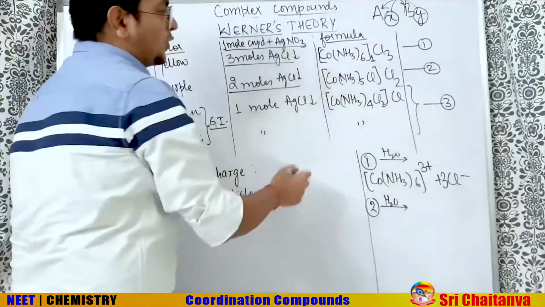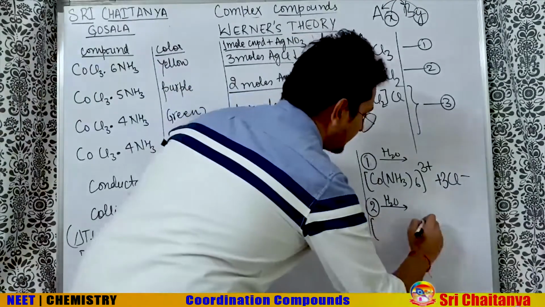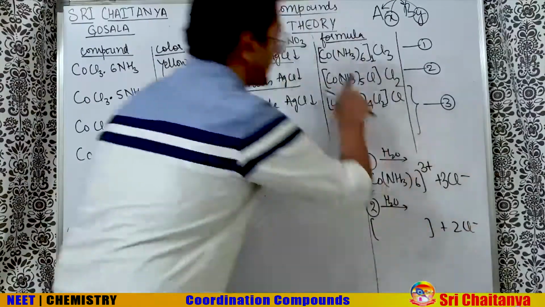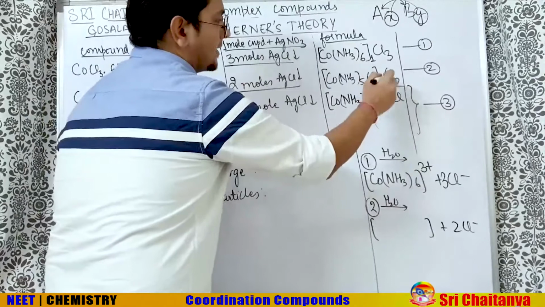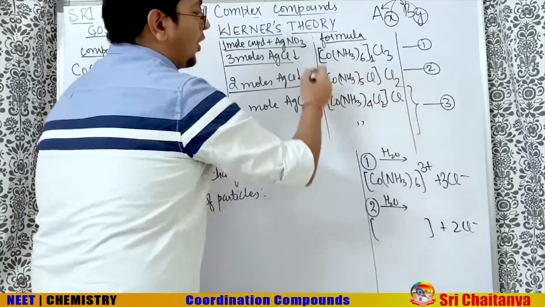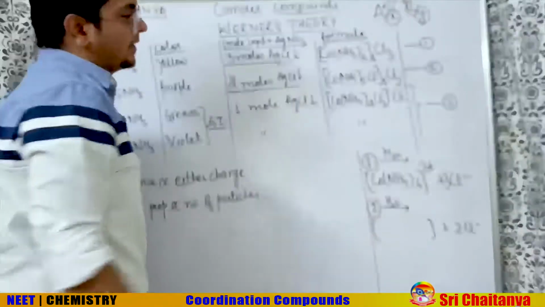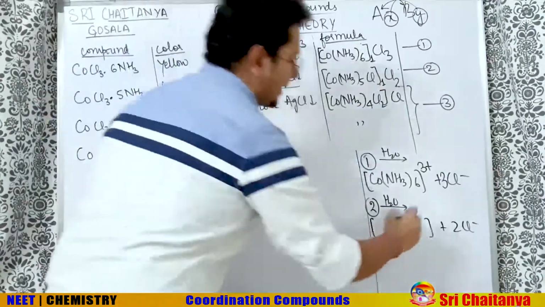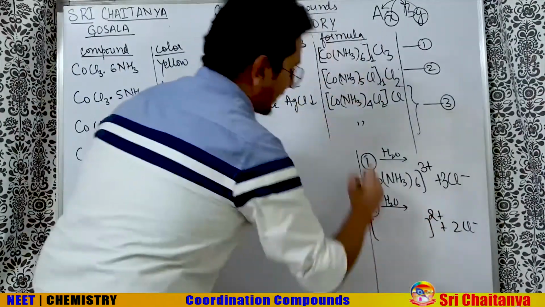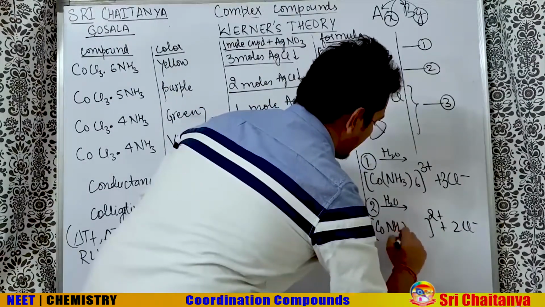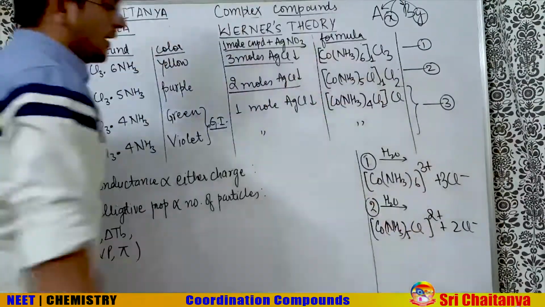When the second one went into aqueous medium, check properly. You got a box and you got 2 Cl minus out. So look, 2 Cl minus came out. What is the charge on this box? I have to find by the crisscross rule. 1 was the charge on Cl, minus 1. And this 2 plus will be the charge over the box. So I get Co(NH3)5Cl coming out.